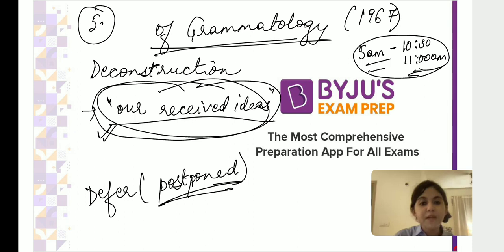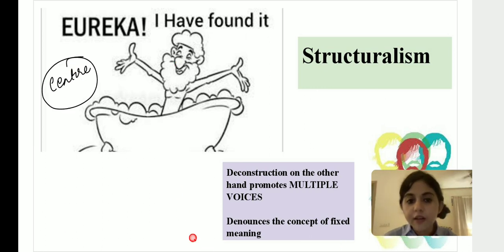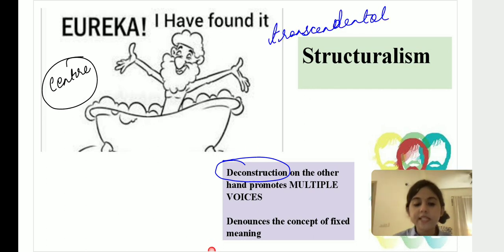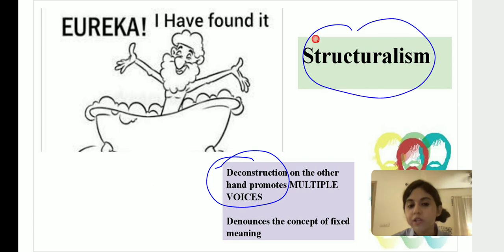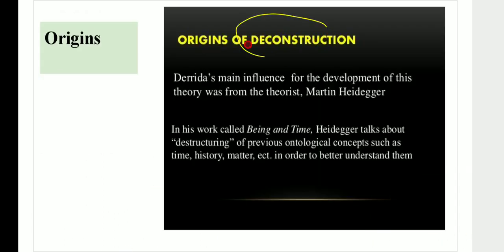How is deconstruction shaped? Structuralism was trying to give you order. Structuralism was trying to tell you that there is a specific order, that there is a center that you are able to see. Deconstruction, on the other hand, says there is no one single meaning. There is no transcendental signifier. Your transcendental signifier or signified is not there. Structuralism believed in fixed structures and fixed meanings altogether. Deconstruction does not believe in that at all.